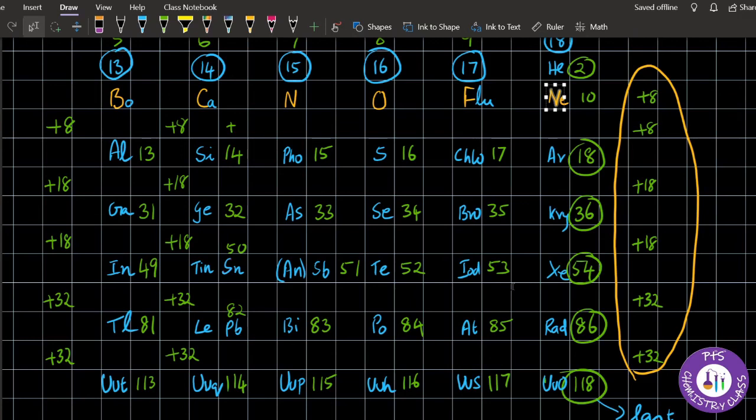Now in my next video I will teach you how to remember the electronic configuration of all the elements from group 13 to group 17 very easily, because you will definitely get a 1 mark question in your board exam, and in entrance exam also you may be asked to write the electronic configuration of any one element. I will explain it in my next video.